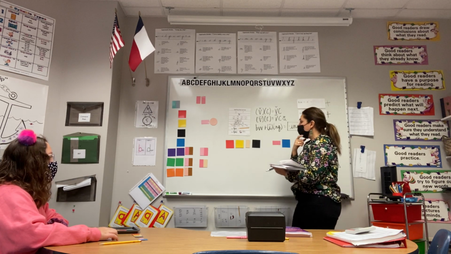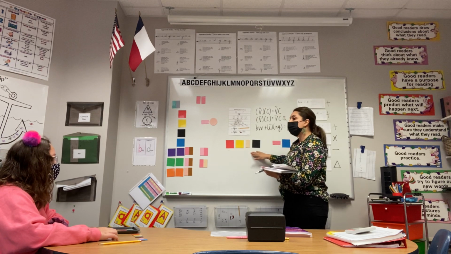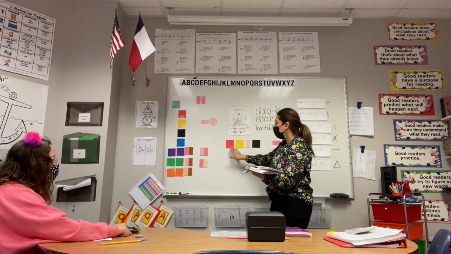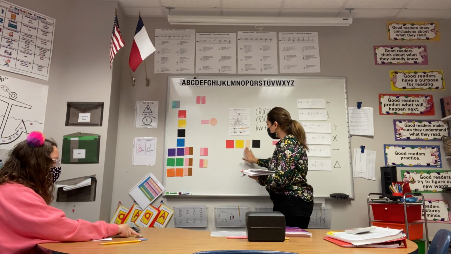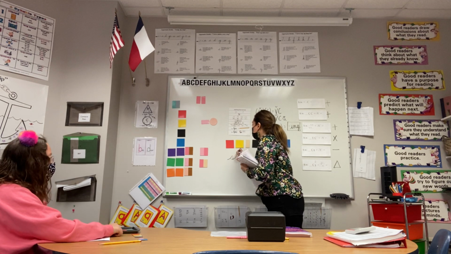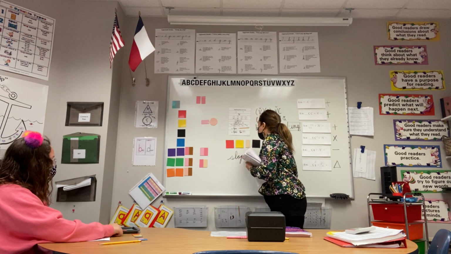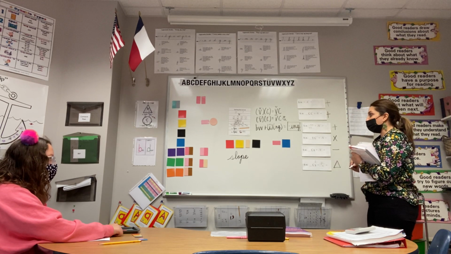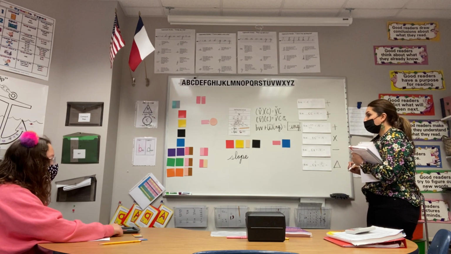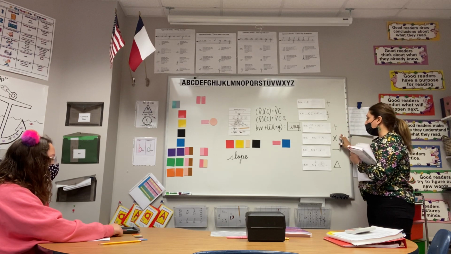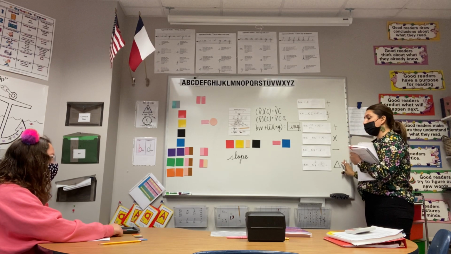So if we know that our base word is slope, let's touch and spell just the base word so we can make our decision. S-L-O-P-E. All right, I'll write those letters on the board so that we can see what we're working with. So what's our decision here? Would we use our just add, our doubling, our dropping, or our changing rule?